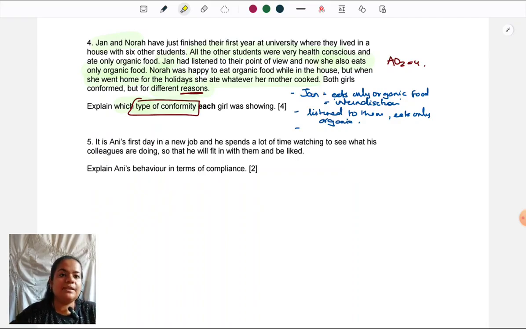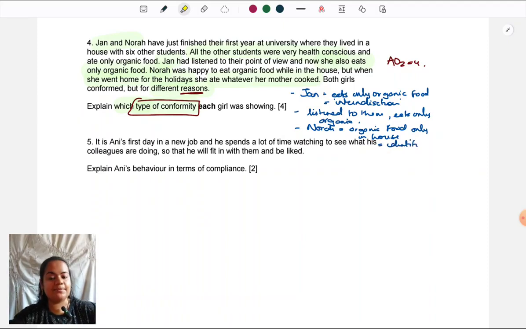So that means that she was happy also. They're saying it's not that she's doing it out of pressure. That is what they've indicated. So they're not saying that she was being pressurized to eat organic food in the house. She was happy. That means there was identification, because she must be feeling affiliated to the people whom she was with. That's why she was happy to do what they were doing.